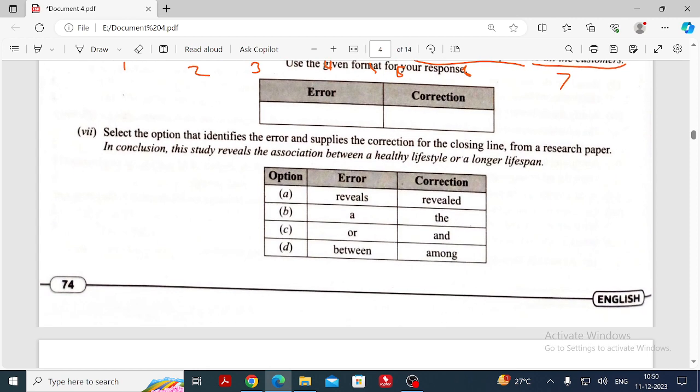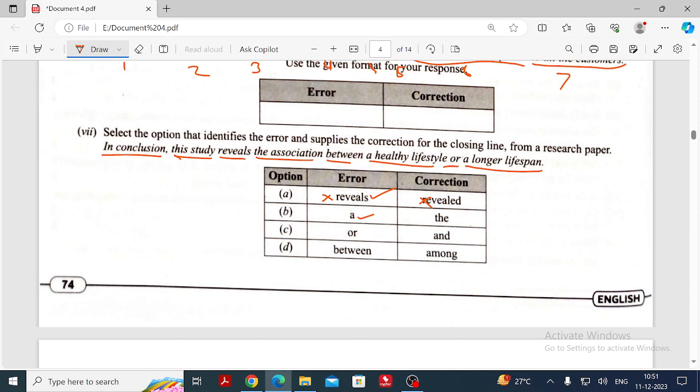Okay, this also will be very obvious. The error you can identify. There they have given "must takes." Obviously the error, you can find out: must take. Here also see the question. In conclusion, this study reveals the association between a healthy lifestyle or a longer lifespan. Because when they have given the options, easily we will go ahead, because we will omit that "reveals"; definitely not, present form alone will be there. Okay, "revealed" is wrong, and then "a healthy" will also be right.